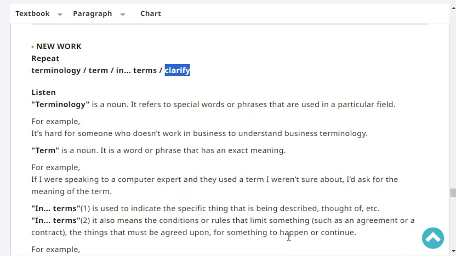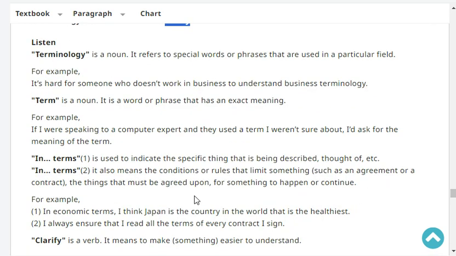Okay, listen. Terminology is a noun. It refers to special words or phrases that are used in a particular field. For example, it's hard for someone who doesn't work in business to understand business terminology. Term is a noun. It is the word or phrase that has an exact meaning. For example, if I were speaking to a computer expert and they use a term I weren't sure about, I'd ask for the meaning of the term.